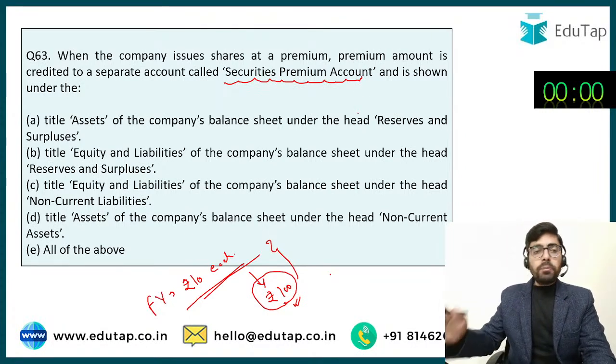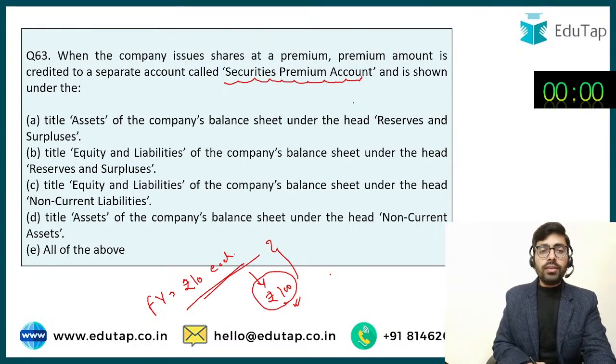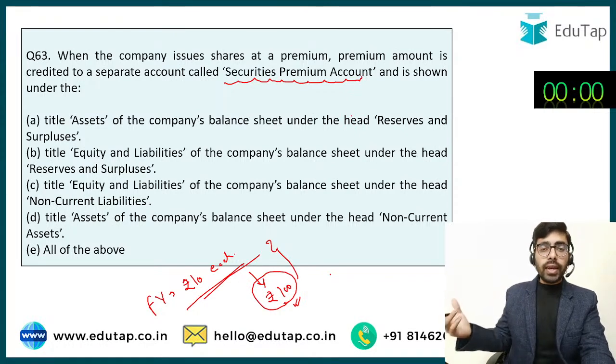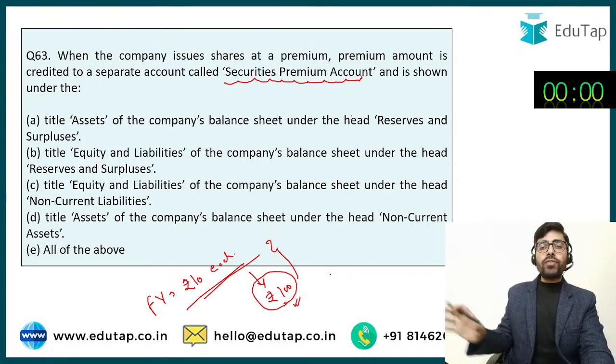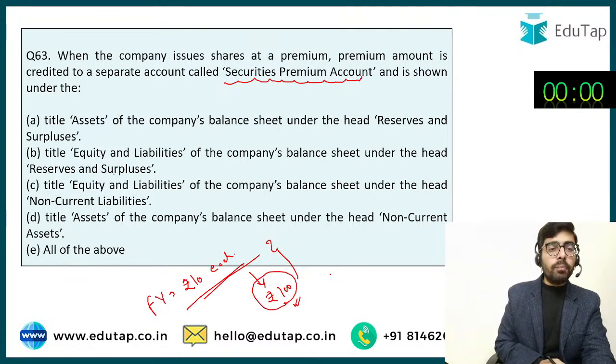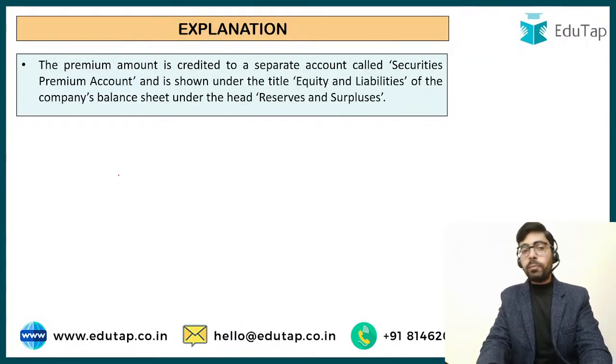All of you are saying option B should be the answer. So securities premium account, what is this? This is ultimately a surplus which the company is generating, and all the surpluses of the company are ultimately transferred to the reserves and surplus on the equity side of the company's balance sheet. So all of you are perfectly fine.